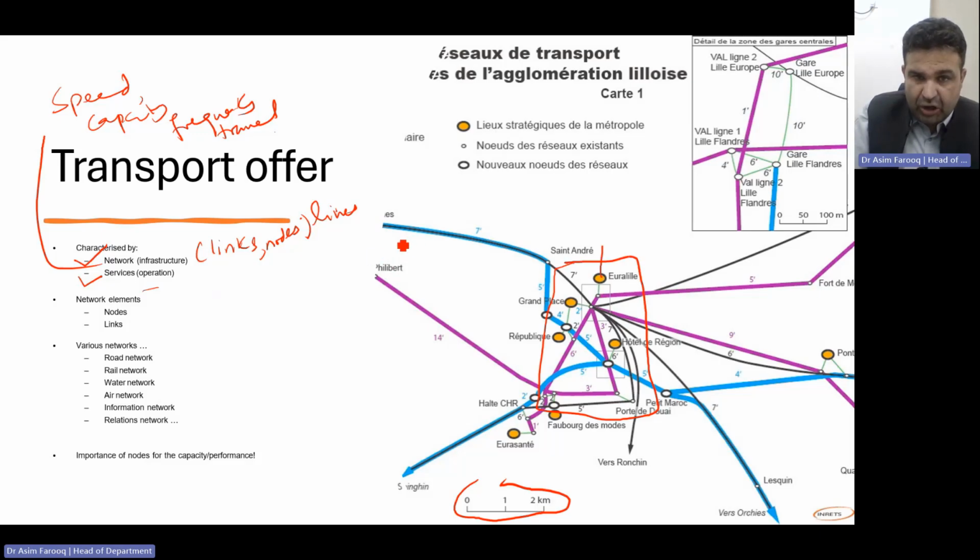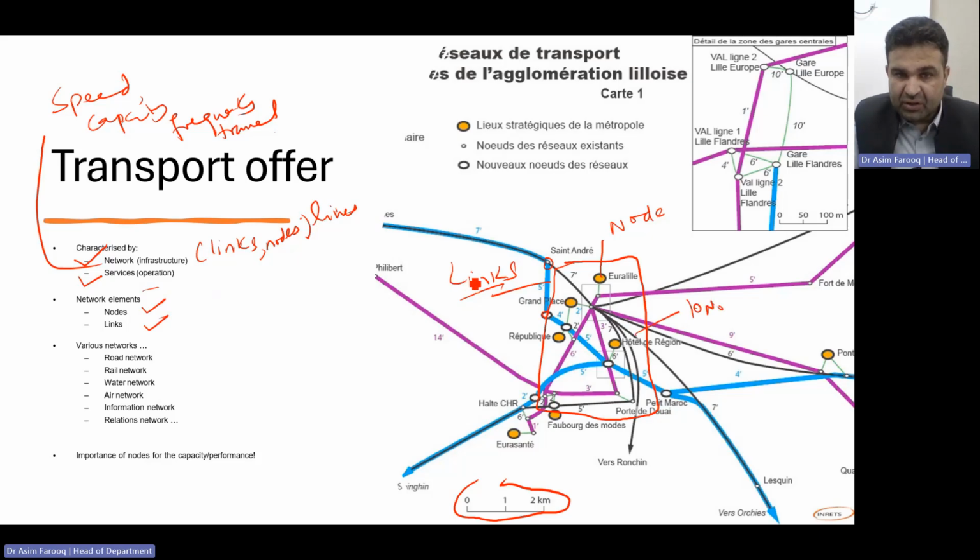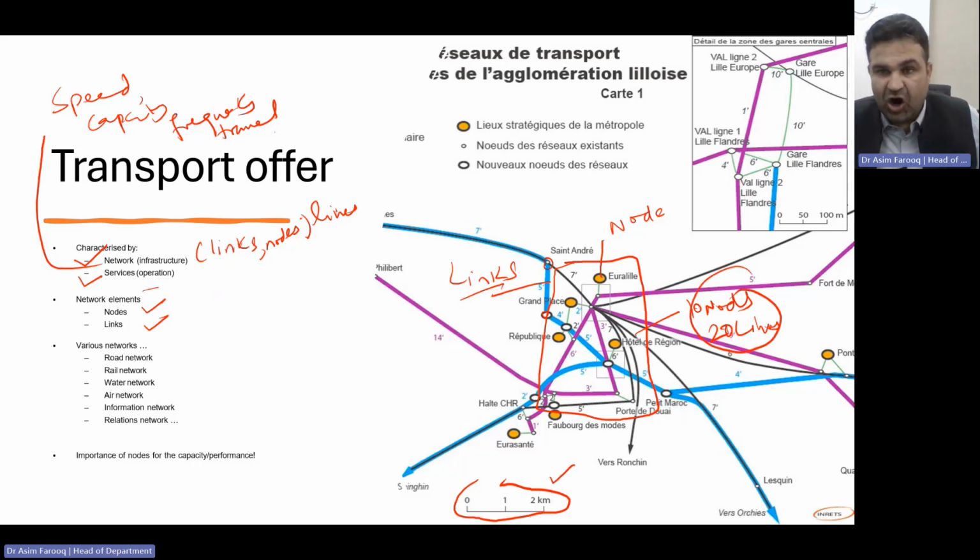This is called a node, or we can call it an origin or a destination. The one which connects two nodes together is called a link. And that one is called a node. This we have already explained here as well, which is a combination of different nodes. Now you can imagine that we have almost 10 nodes and almost 20 links, so that specific area has better connectivity.